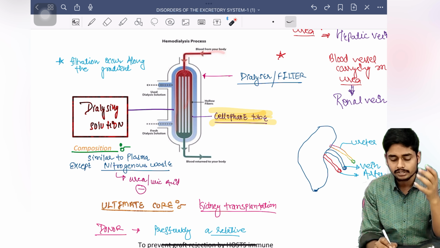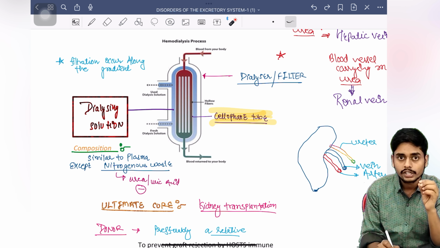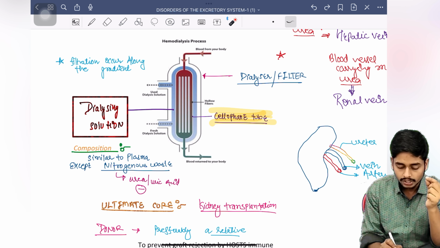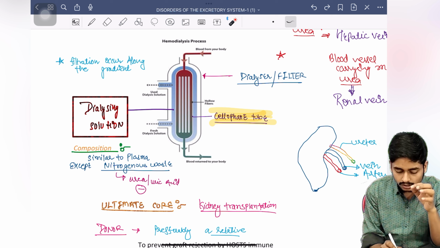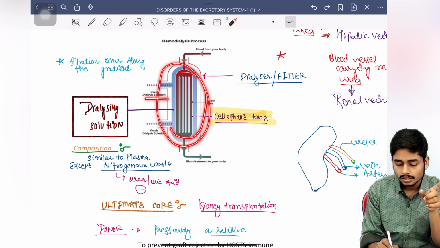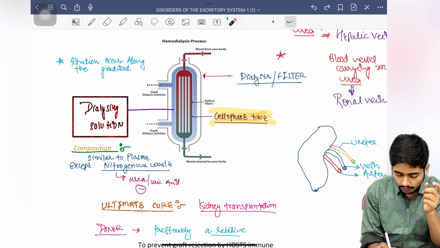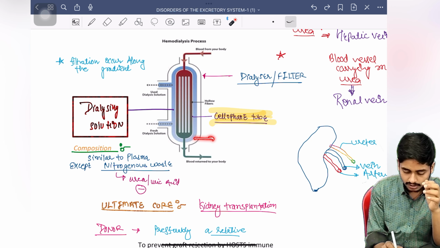It is a coiled structure in which the blood is passing, and surrounding this cellophane tube is the dialyzing fluid. This is the dialyzing solution.